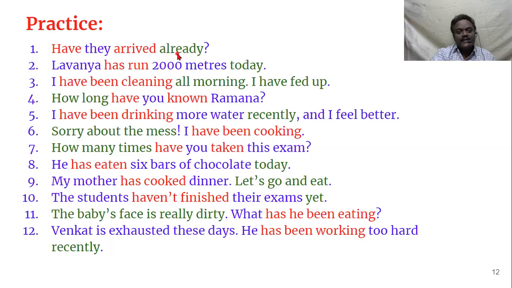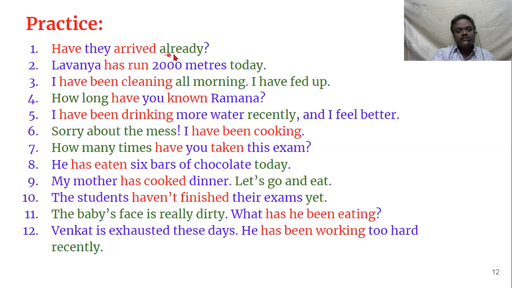If it is exactly, for example, yesterday, if instead of already there is yesterday, you have to use simple past tense. That's why in the last class, I focused on present perfect and simple past tense. They are both confusing. Already means you are not actually giving any time. You are not giving at what time this happened.